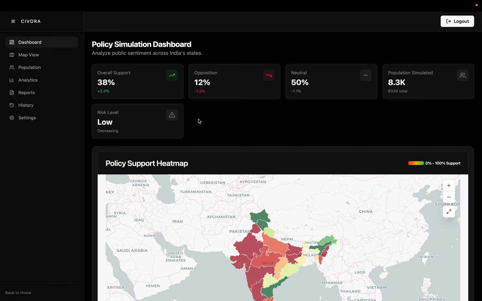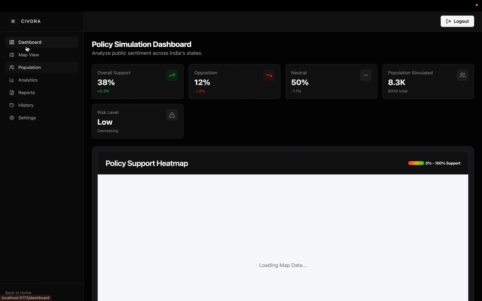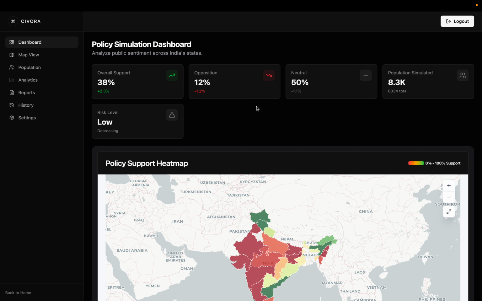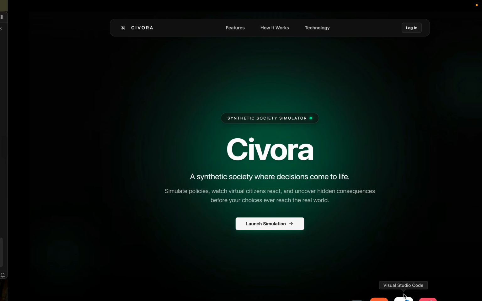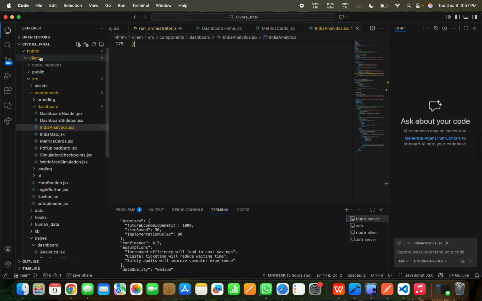So it's the real actual percentage of opinions which would be shown. So yeah, for now we can't say it's 100% efficient, but we are working on increasing its efficiency. So let's come to the folder structure.